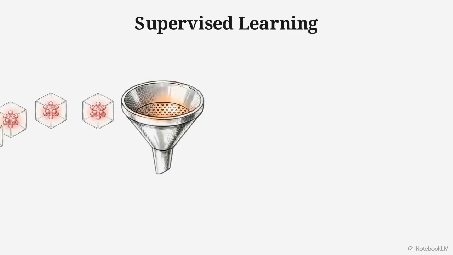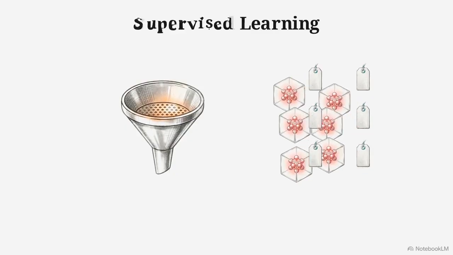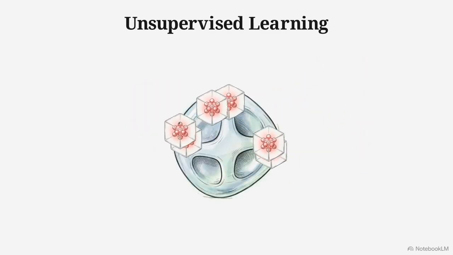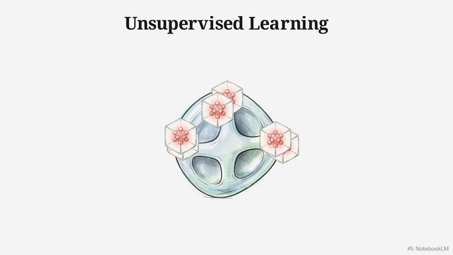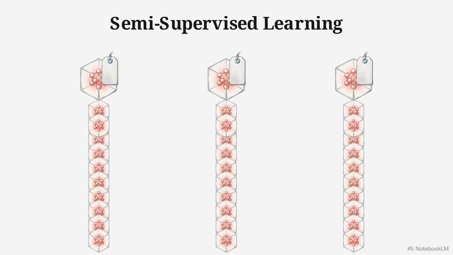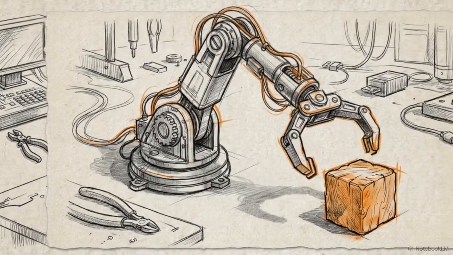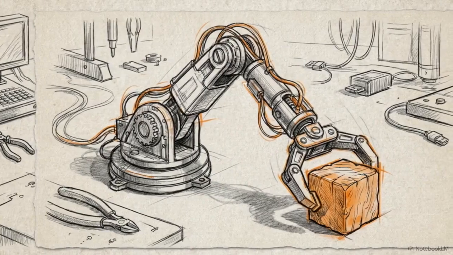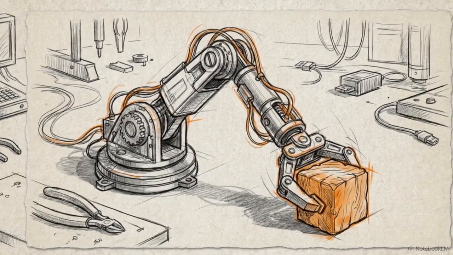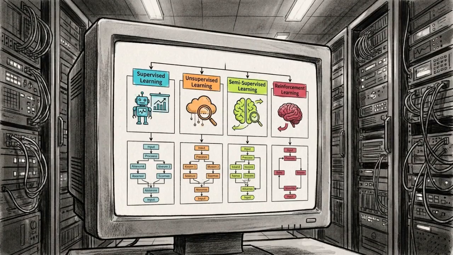In supervised learning, algorithms learn from labeled data. Unsupervised learning removes those labels, uncovering hidden structures within raw data. Semi-supervised learning uses small labeled sets to categorize large volumes of unlabeled data. Finally, reinforcement learning trains agents to make sequential decisions by receiving feedback in the form of rewards or penalties within a dynamic environment. These four paradigms provide the functional framework for nearly every task in modern machine learning.